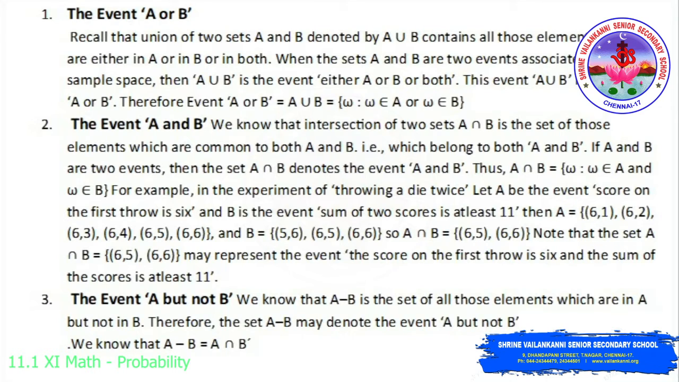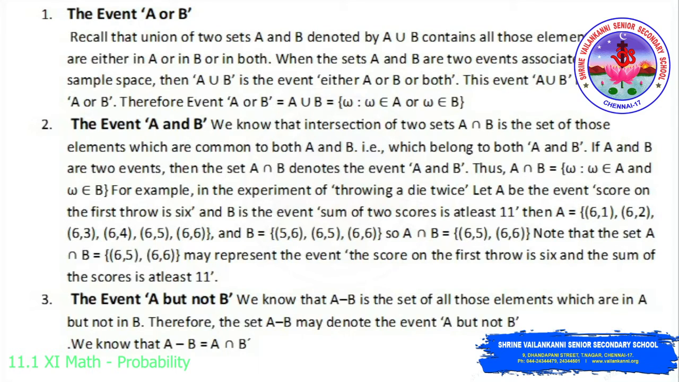The next one is the event A and B. Here A and B is represented by the intersection of two sets, the set of those elements which are common to both A and B, that is, which belong to both A and B.